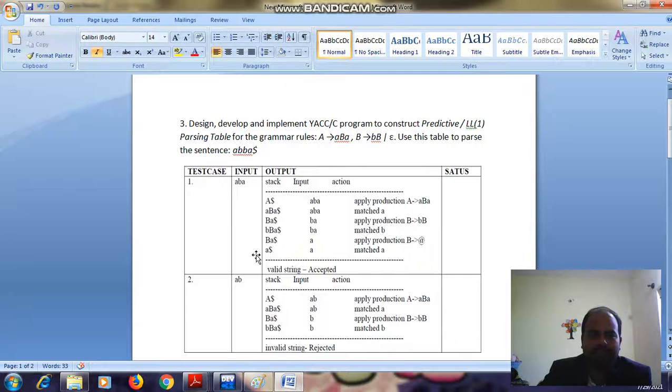Here I have written: design, develop and implement a YACC or C program to construct a predictive LL(1) parsing table for the grammar rules A generates aBa, B generates bB, B generates epsilon. Use this table to parse the sentence abba. So this is a good example.